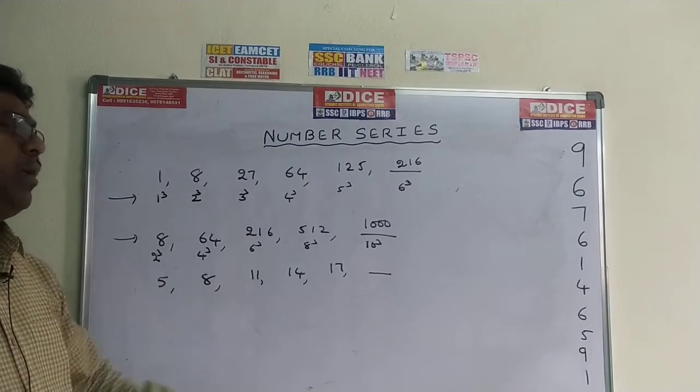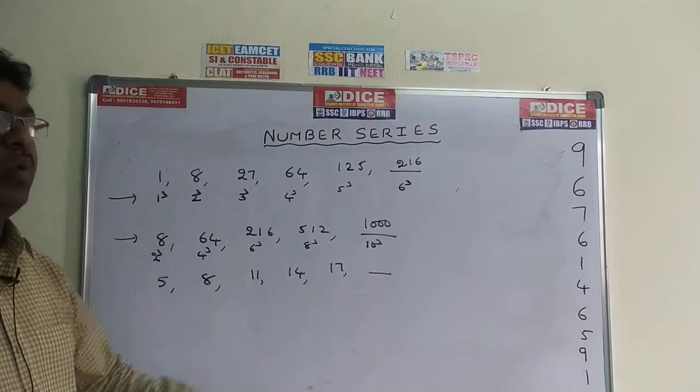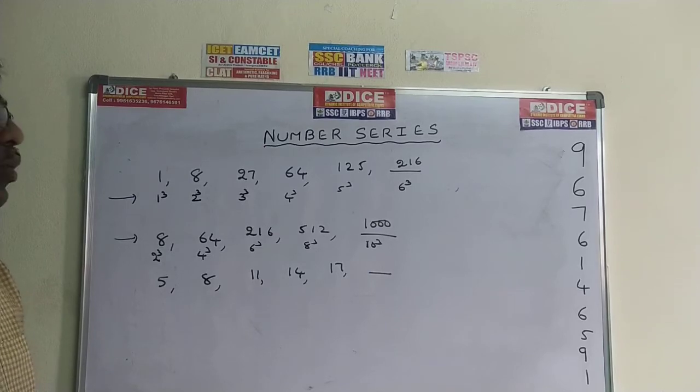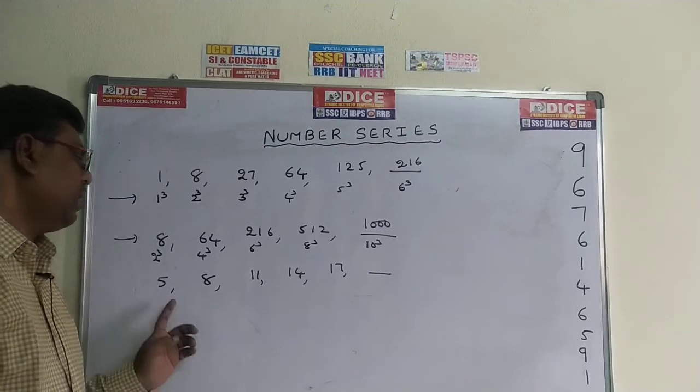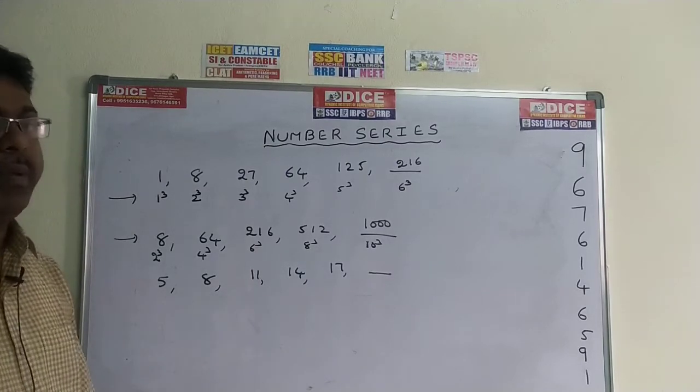Now come to the next problem. 5, 8, 11, 14, 17 and so on. Observing the numbers, these are not square numbers and not cube numbers. These are also not prime numbers, because 14 is there.